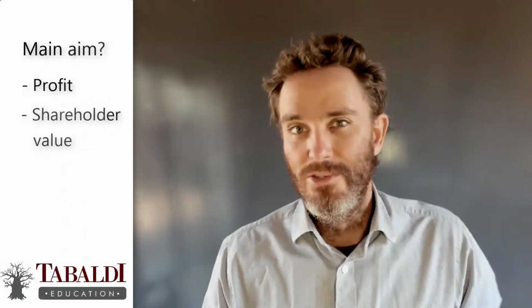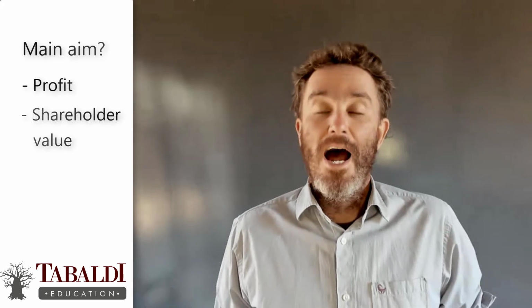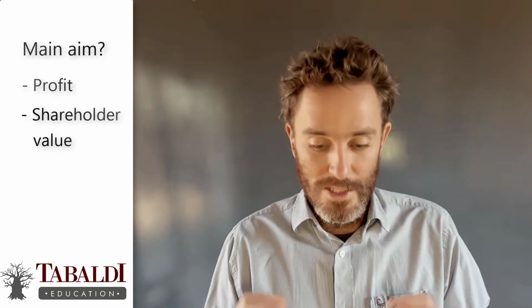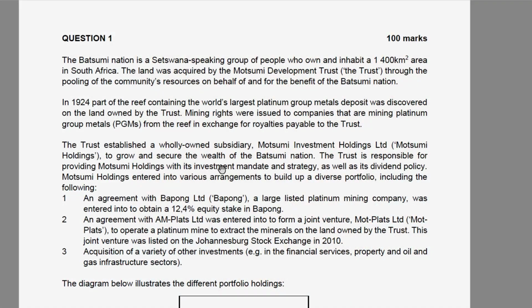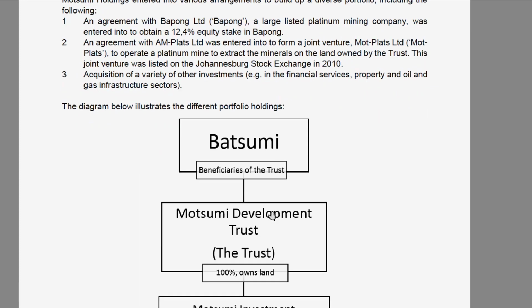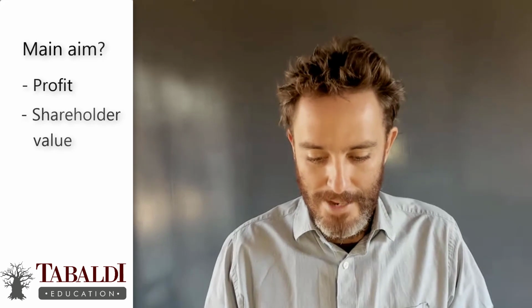So a little trick that I use, and you have to do this whenever you study for management accounting, even if it's a new topic that you're studying the theory on, or whether you practice a question or do an assignment, is this. I imagine that I was appointed as the financial director of this company. In this case, it's Botsumi Limited or Motsumi Limited, whatever the name of the company is. They pay me 1.5 or 2 million rand as a salary. So it's a lot of money. I'm qualified as a chartered accountant, so they're going to pay me a lot of money to work here. I've got 3 months to prove myself, so I'm on probation, and this is the first meeting.